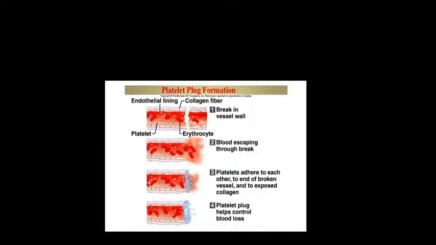The blue ones, if you can see the third one, those are the platelets. Platelets adhere to each other. Look how the platelets are coming and getting attached to each other at the broken vessel and the exposed collagen. It is getting sealed, and the whole cut through the vessel is also getting sealed up with these platelets. This platelet plug helps control the blood loss. Wherever the damage has been done, it is filled up by the platelets. This is platelet plug formation.